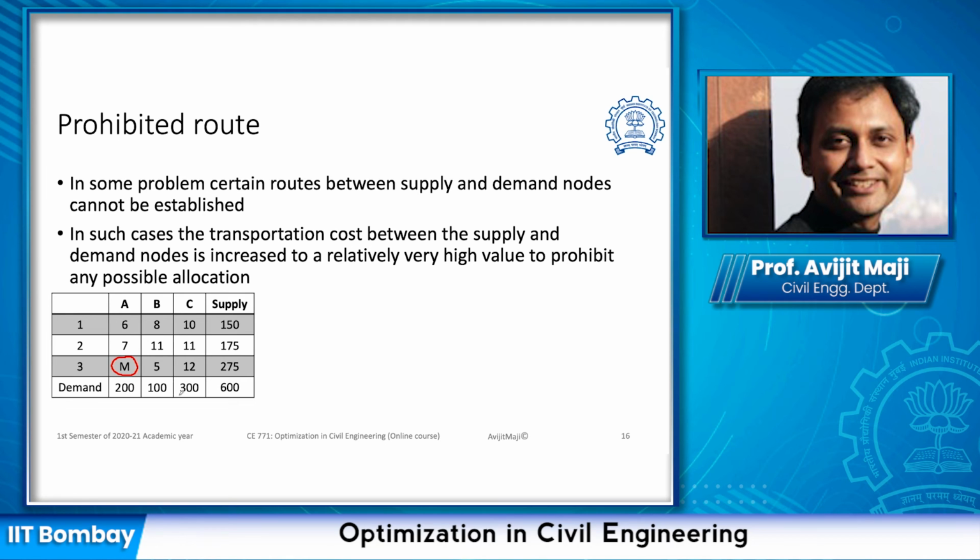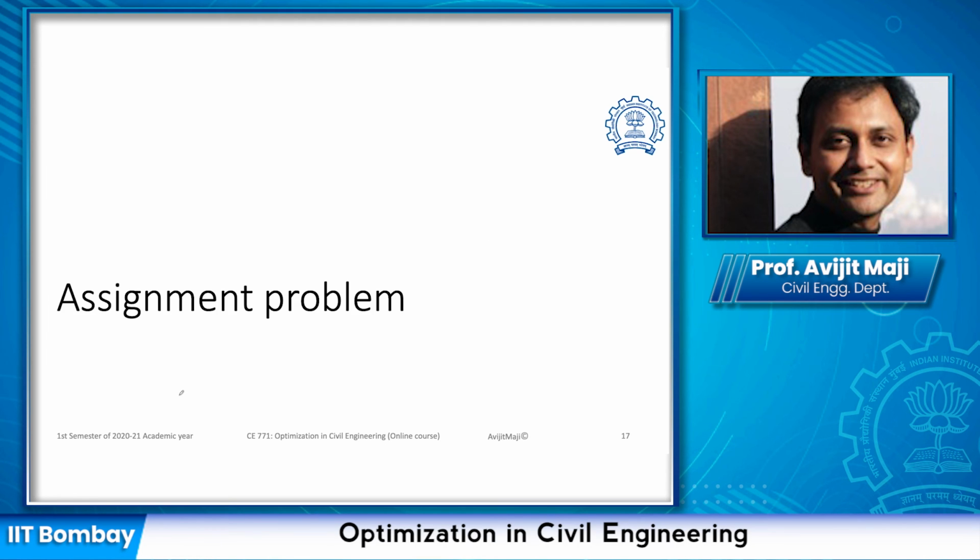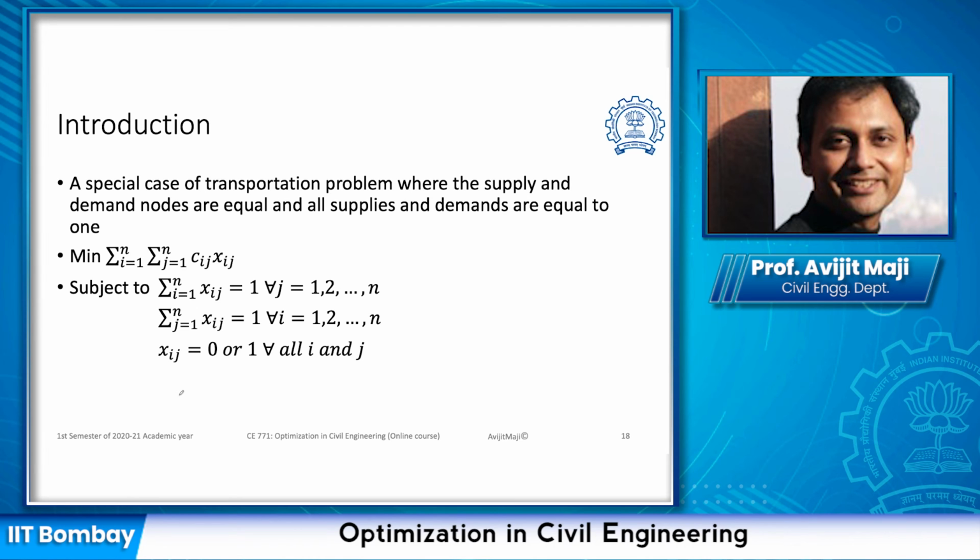Now we'll quickly move into the assignment problem. The assignment problem is a special case of the transportation problem where the numbers of supply and demand nodes are equal and all supplies and demands are equal to 1. This indicates that you have an equal number of supply nodes and demand nodes, meaning the number of factories or locations from where you are going to supply is equal to the number of places where you are going to supply. And you can supply only one unit from a supply node to a demand node.